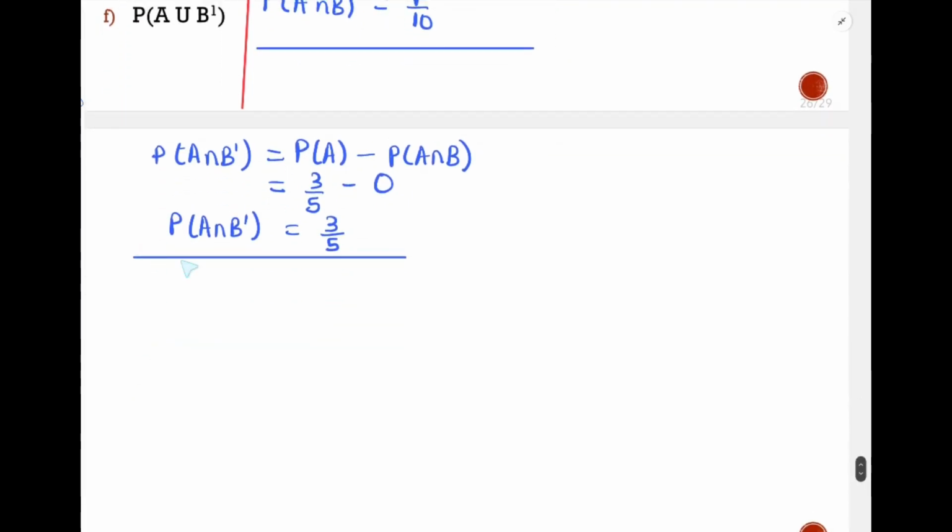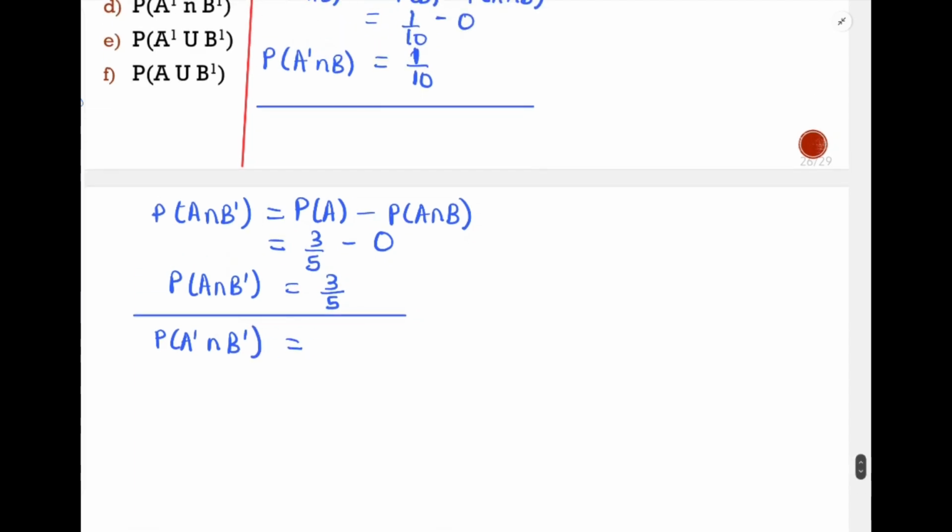Then part D wanted us to find probability of A complement intersection B complement. So we looked at that case where we can apply De Morgan's rule by factoring out the complements that are appearing on those values. So we can factor out those complements and the intersection changes to union.